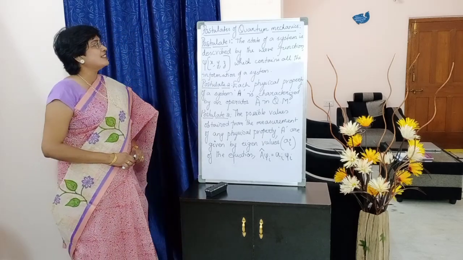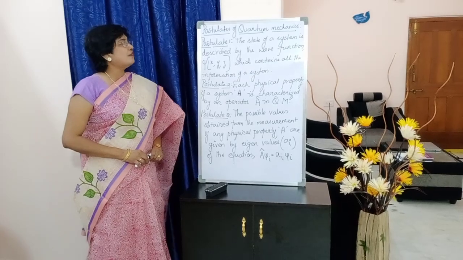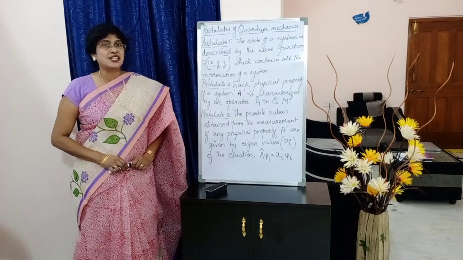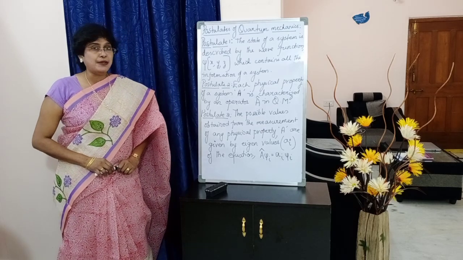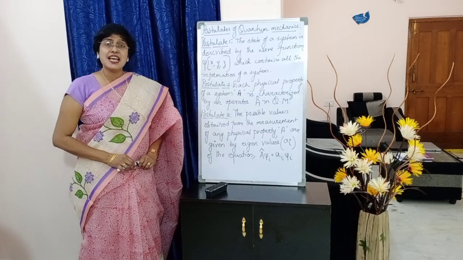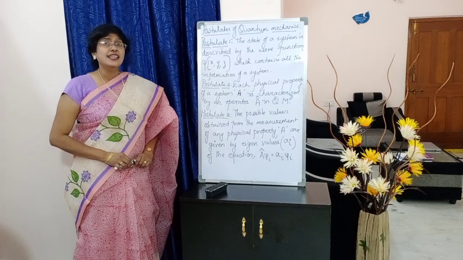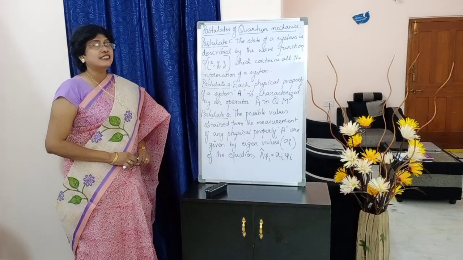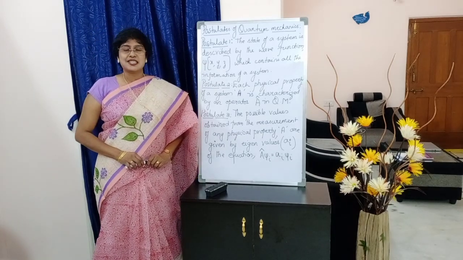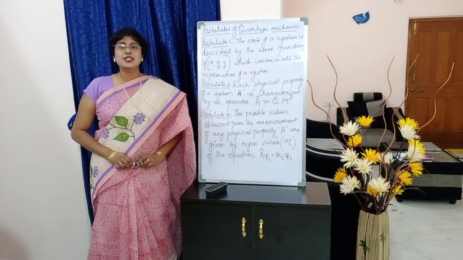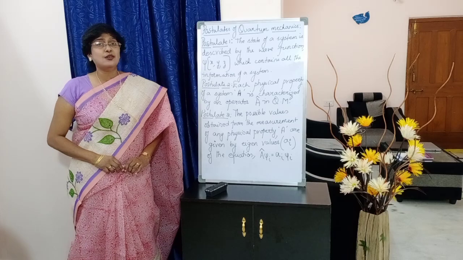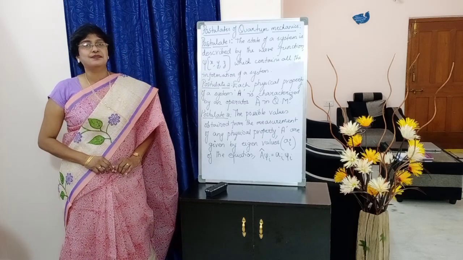Write down: the state of a system is described by the wave function, which represents the amplitude of the wave and is denoted by the letter psi of x, y, z, which contains all the information of the system. So the first postulate is nothing but psi explains the state of any system.